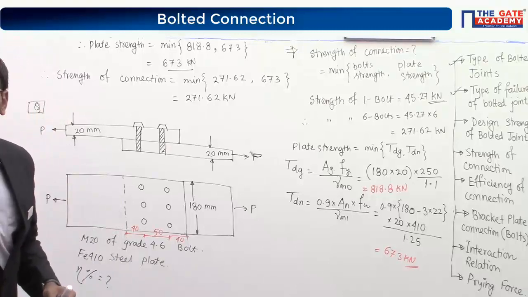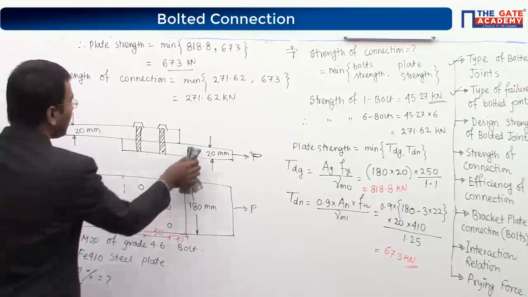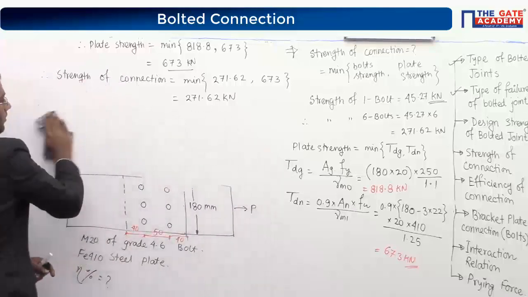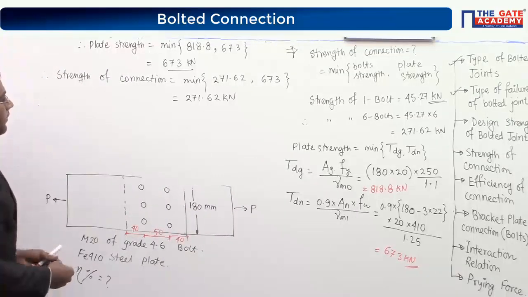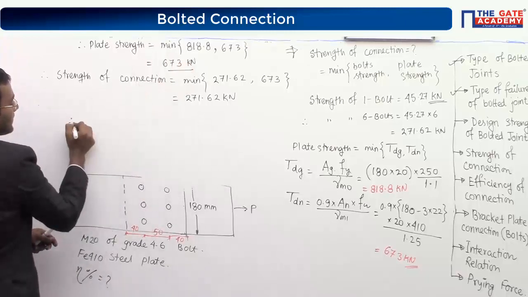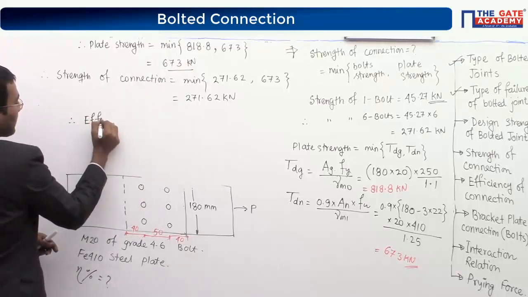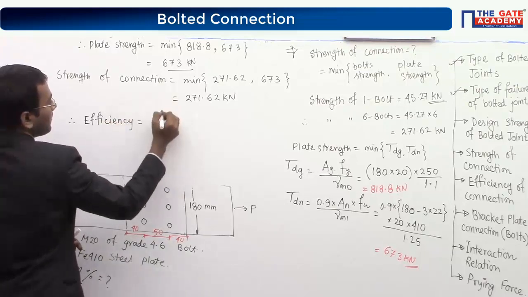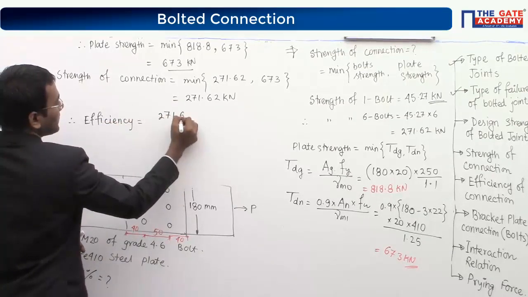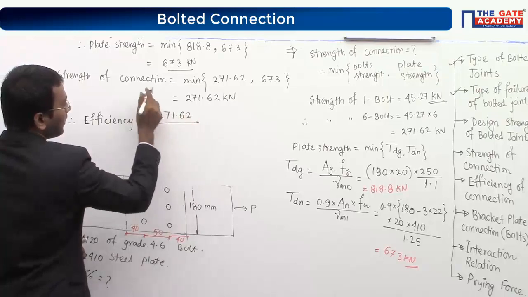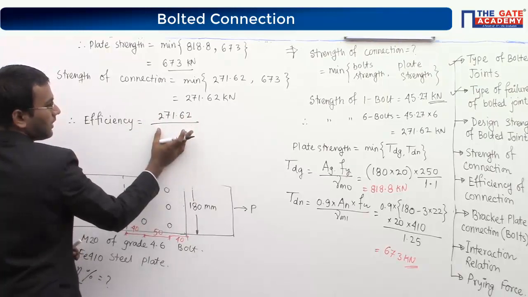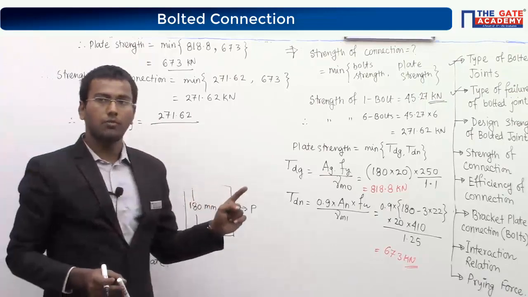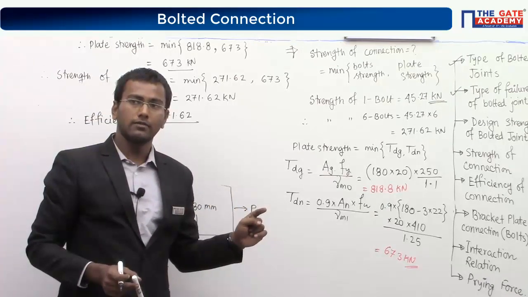Now again look at the figure properly. Efficiency of the connection will become strength of the connection 271.62 divided by strength of the solid plate. Strength of the solid plate means I have to find out the TDG value.